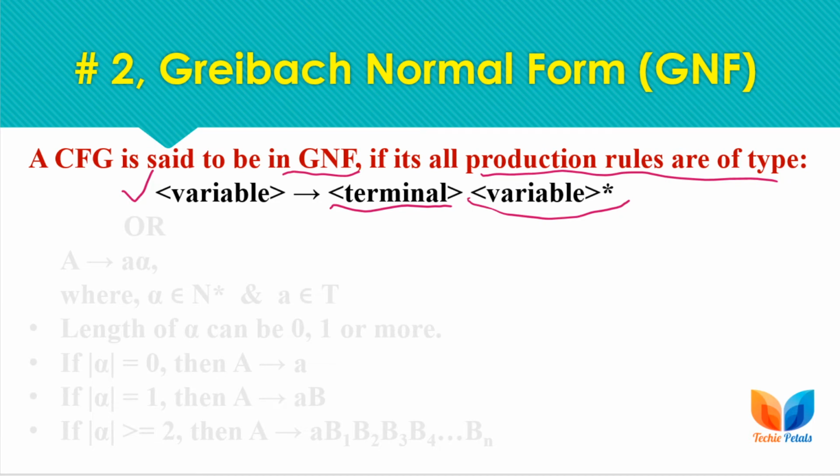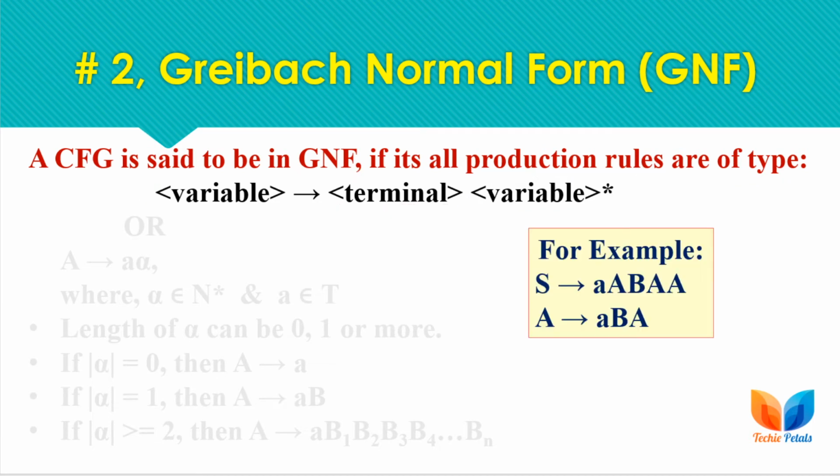Examples of such production rules are these, where S is deriving a single terminal followed by a string of non-terminals, and also A is deriving a single terminal followed by a string of two non-terminals. So we can have any number of non-terminals following a single terminal. So this is the format for the GNF form.